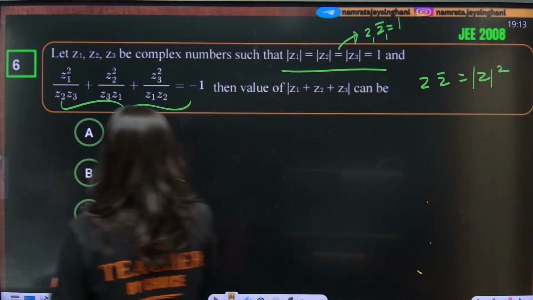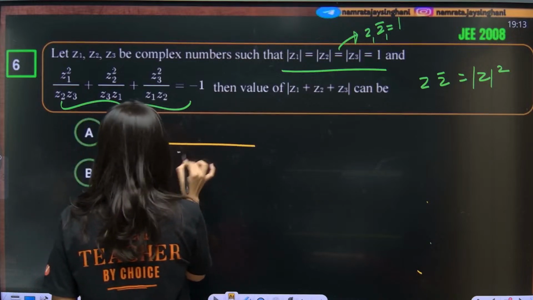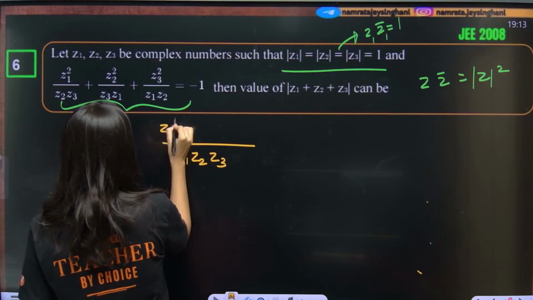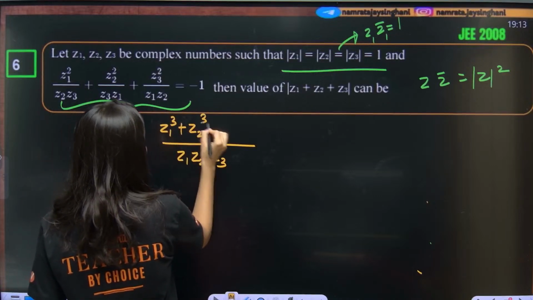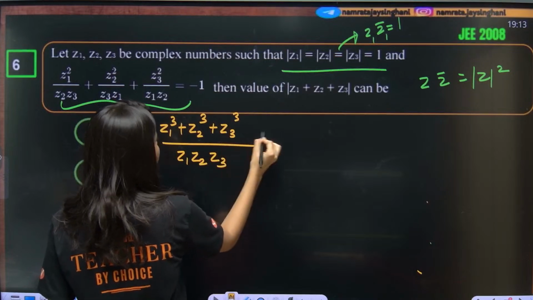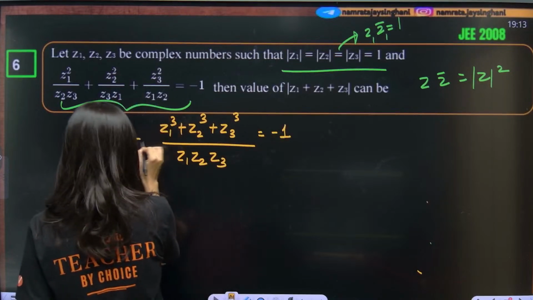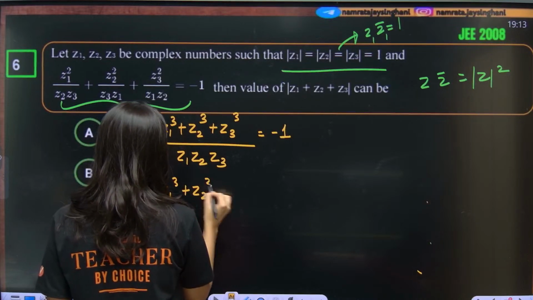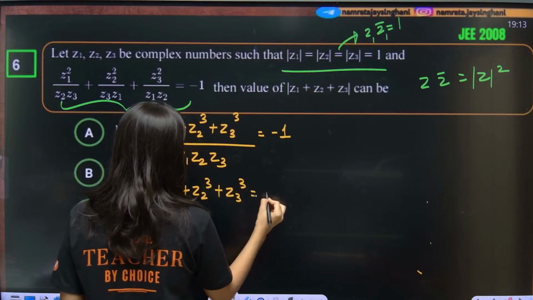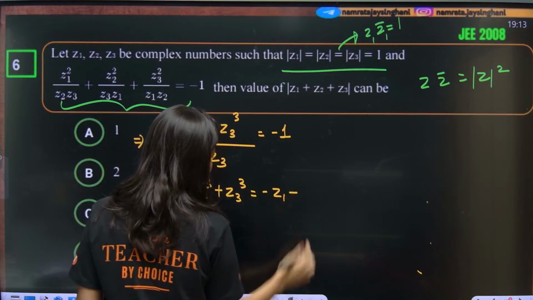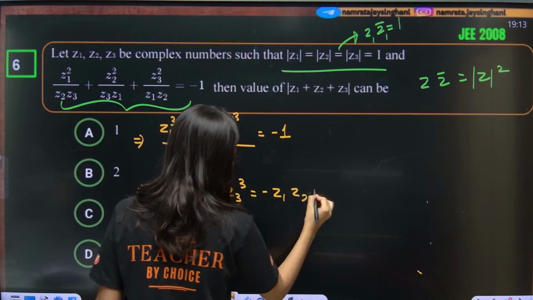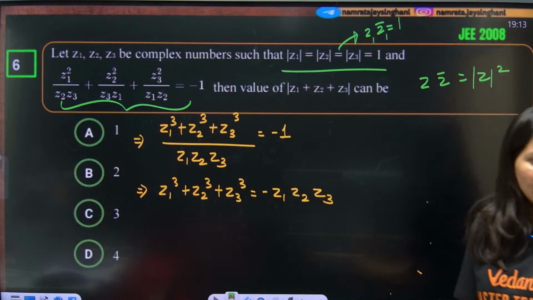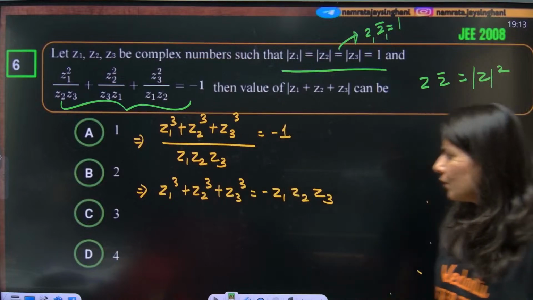Now understand, I'm going to take the LCM. Z1 Z2 Z3 is the LCM. So this is Z1 cube plus Z2 cube plus Z3 cube is nothing but minus 1. Z1 cube plus Z2 cube plus Z3 cube is equal to minus Z1 Z2 Z3. Can I write it this way? Yes, everybody agree? Step by step we are going to use it.